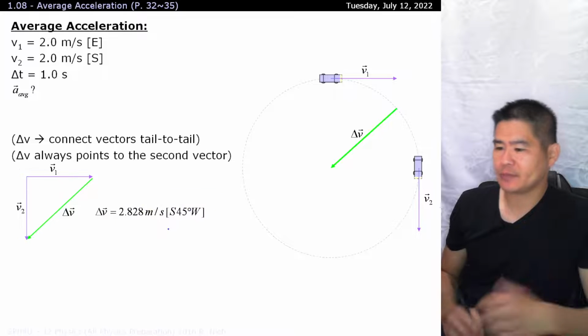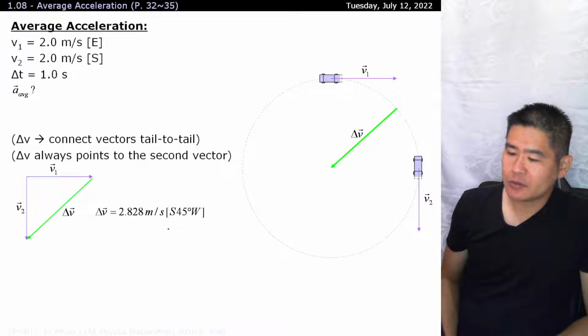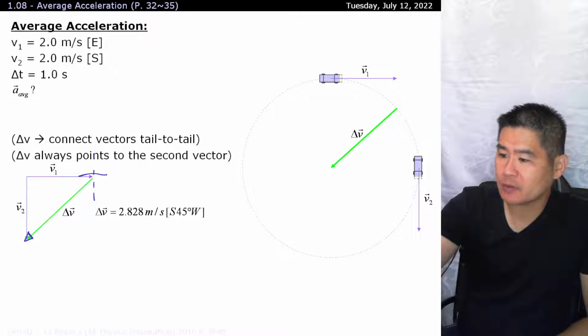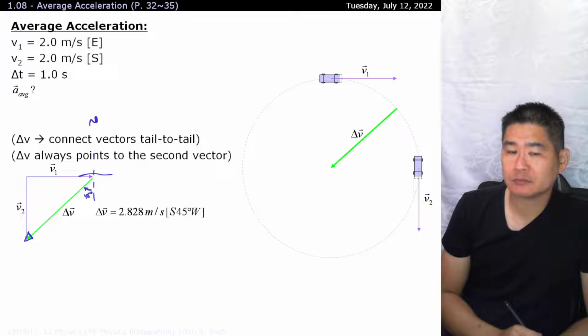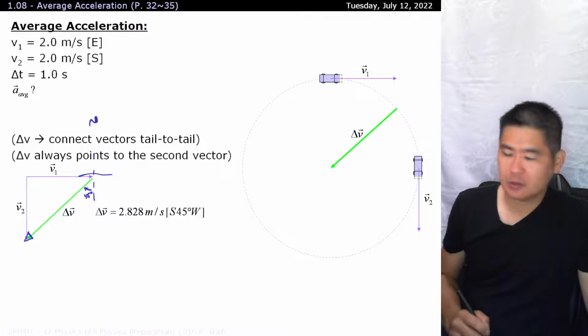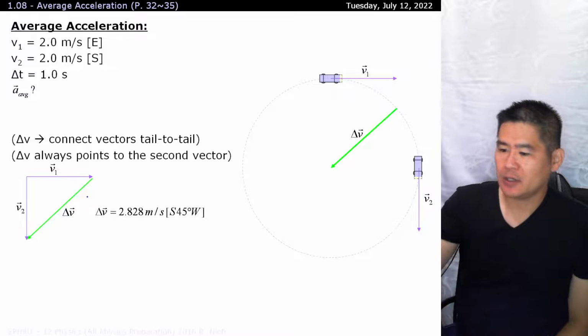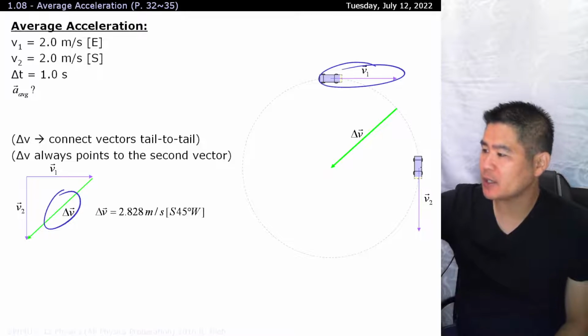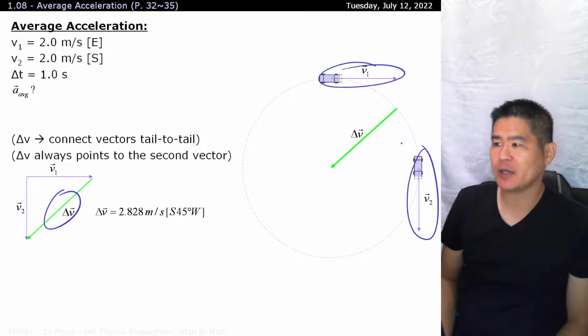I guess, yeah, I didn't make space for that. You'll also notice that this vector is pointing in this direction over here, right? Where if north is up here, then this is south 45 degrees towards the west. All right, and how does this relate towards the original problem? Well, you'll see that initially you're traveling this way, and at some other point you're traveling that way.